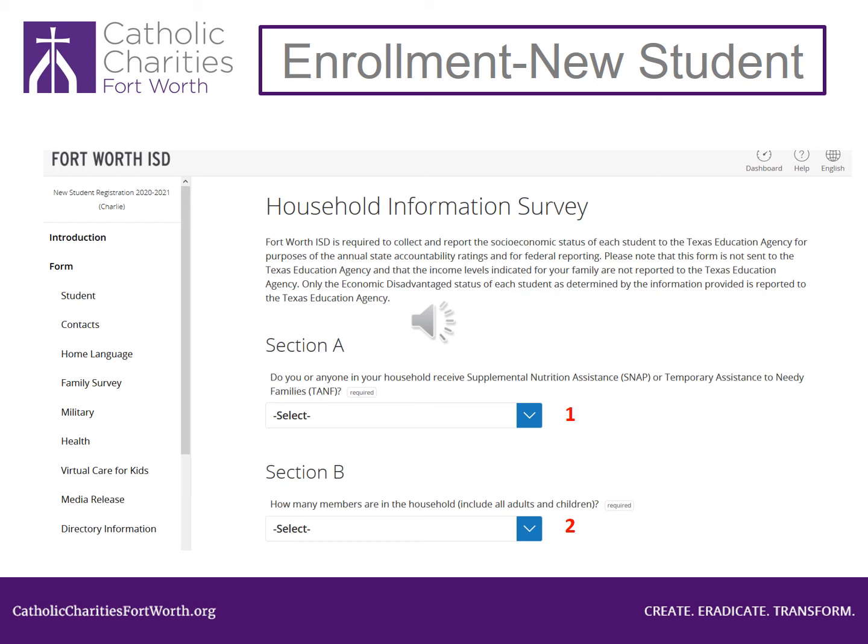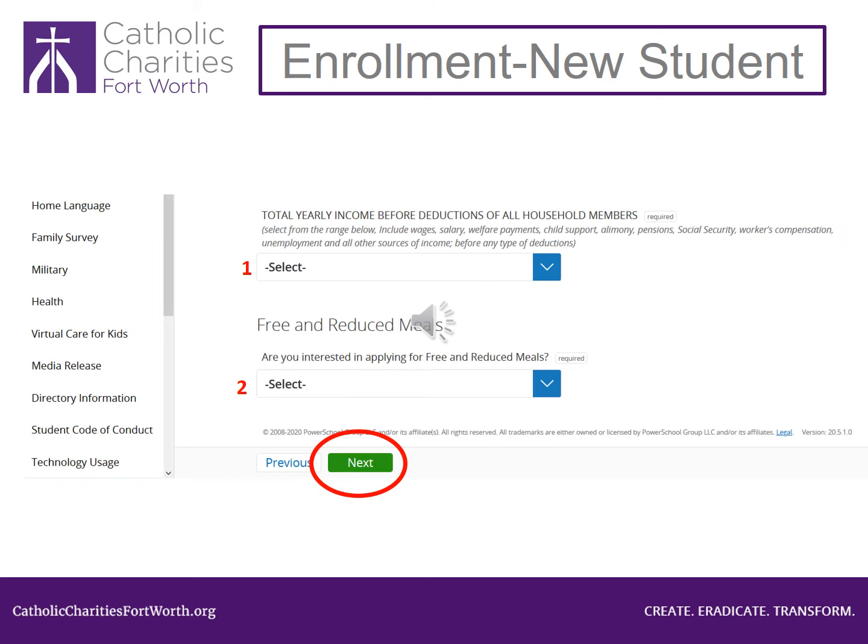Scroll down the page. Look at number 1. Click on the blue arrow and select your yearly income. Look at number 2. Click on the blue arrow and select Yes. You may or may not qualify for free or reduced meals. The district will inform you. This is very important. Scroll to the bottom of the page and click the green Next button.